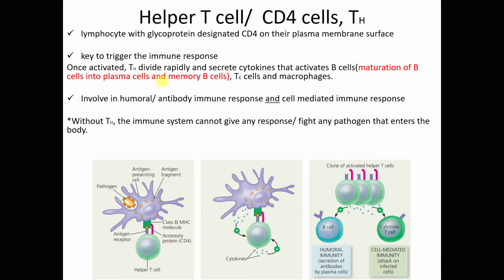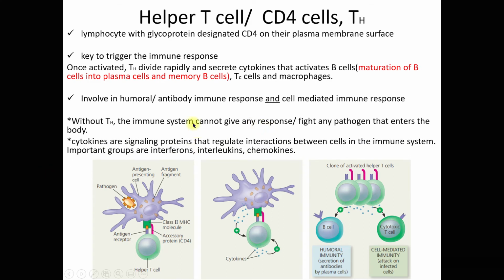Betul kan? Because helper T cell secrete cytokines. That cytokines will activate your B cells, your cytotoxic T cells as well as the macrophage. Kalau your B cells, your cytotoxic T cells, and your macrophage tidak kena activate, what is happening with your immune system? Dia tidak aktif lah, dia tidak boleh bagi respons lah for lawan pathogen, right? And apparently, the HIV, they like to kill this helper T cell. So without helper T cell, what happened to your immune system? It collapses. Bye bye.